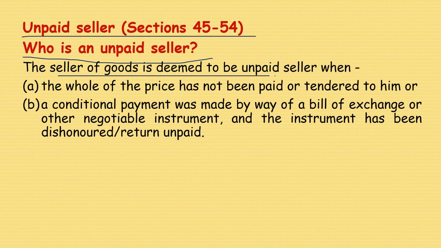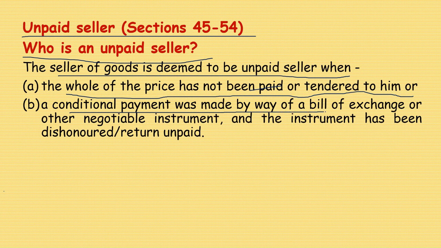Seller of goods is deemed to be an unpaid seller when the whole of the price has not been paid or tendered to him, or a conditional payment was made by way of negotiable instruments, and such negotiable instruments have been dishonored or returned unpaid.